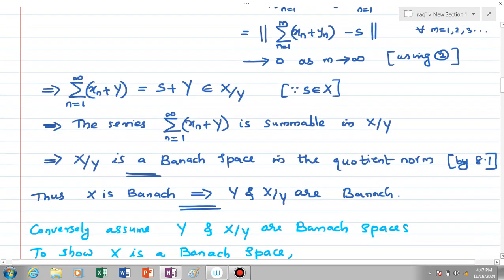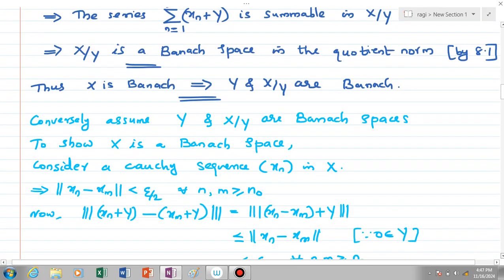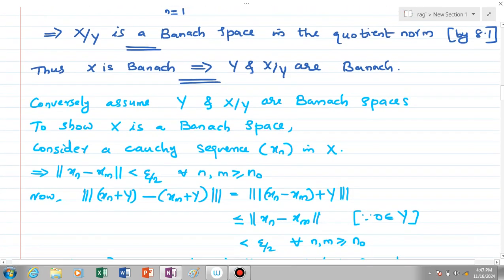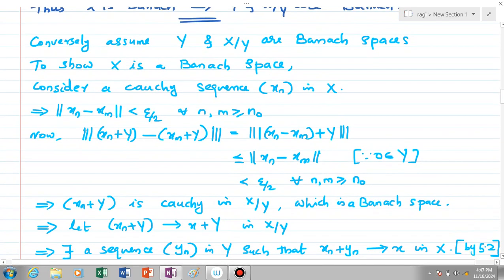Now we have to prove the converse. For that, assume y and x by y are Banach spaces in the induced norm and the quotient norm respectively. Now we have to show that capital X is a Banach space. For that, consider a Cauchy sequence xn in capital X. Then we can write norm xn minus xm is less than epsilon by 2 for all n and m greater than or equal to some n naught.